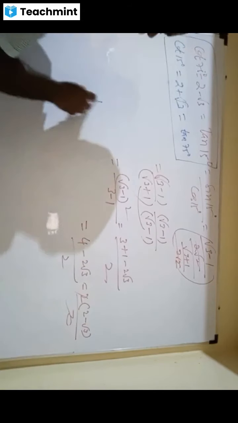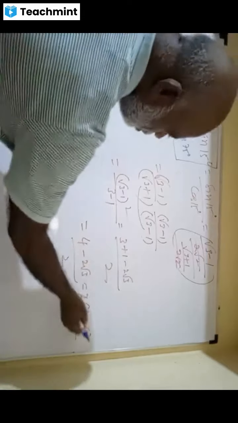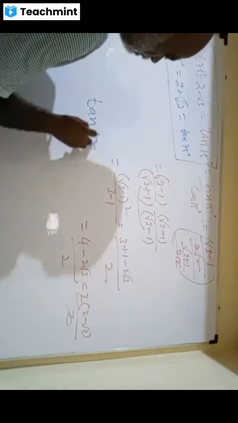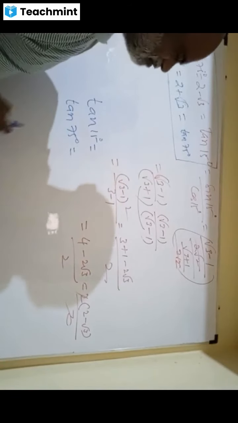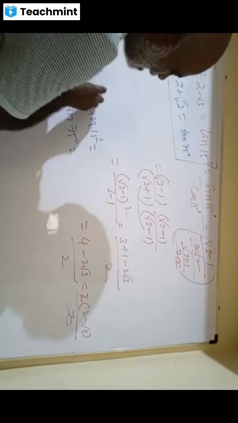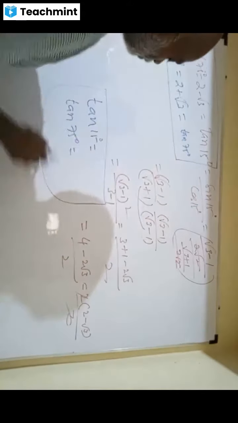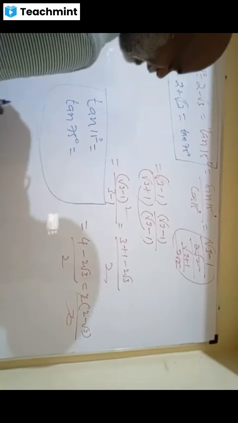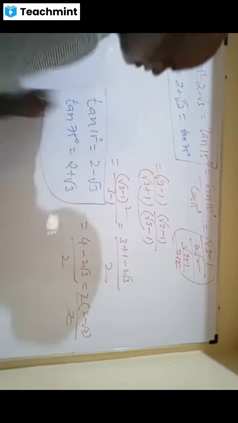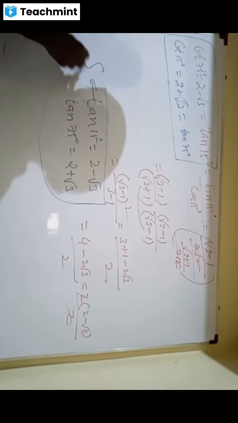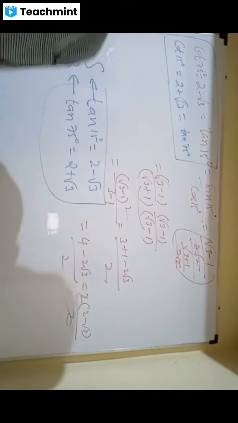But how do I know which is tan 15? I am asking independent questions. You have done it now, and you will say tan 15 is 2 minus root 3. But I will have a confusion between tan 15 and tan 75. Friends, tan is an increasing function. Bigger the angle, bigger the value. So tan 15 is smaller than tan 75. Tan 75 is 2 plus root 3, tan 15 is 2 minus root 3. Smaller and bigger. That's how one should understand, my dears.